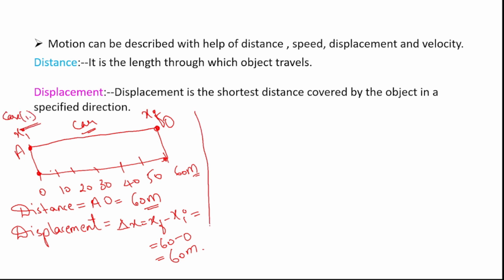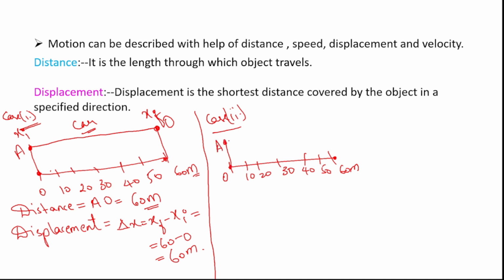Now let us take case 2. Let us say there is the same path. It has the same readings like 0, 10, 20, 30, 40, 50 and 60 meters. So the car has started from A point again. From this A point, it has travelled to 60 meters. That is O point. And again from 60 meters the car is travelling till, let us say, 30 meters. Let us say this point as B.